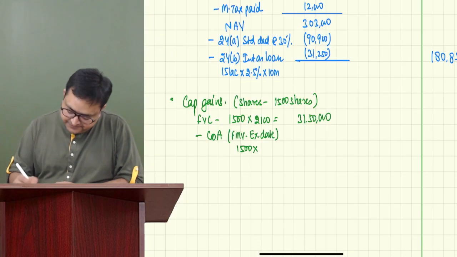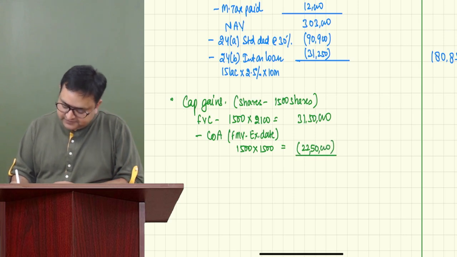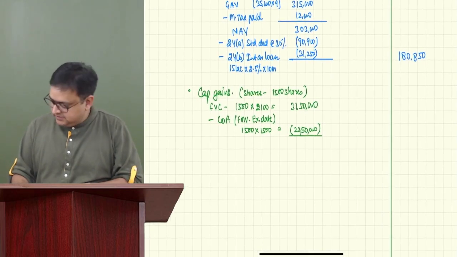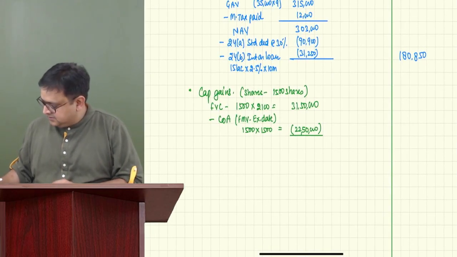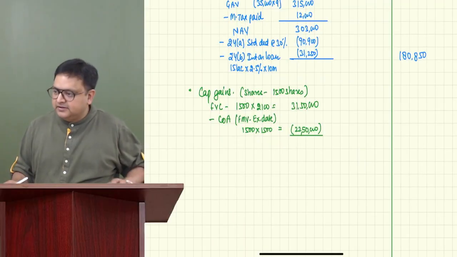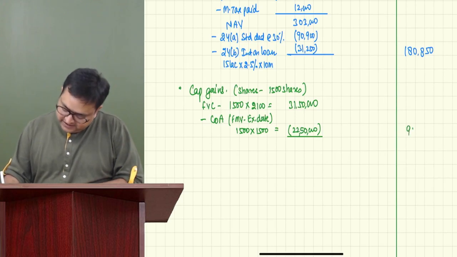It was 1500. So this would be, is it 22,50,000 rupees? Correct. How much are you getting? Guys, 9 lakh. All okay with me? This is 9 lakh.